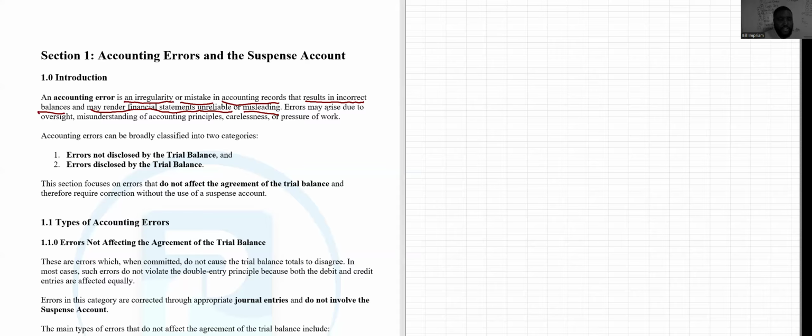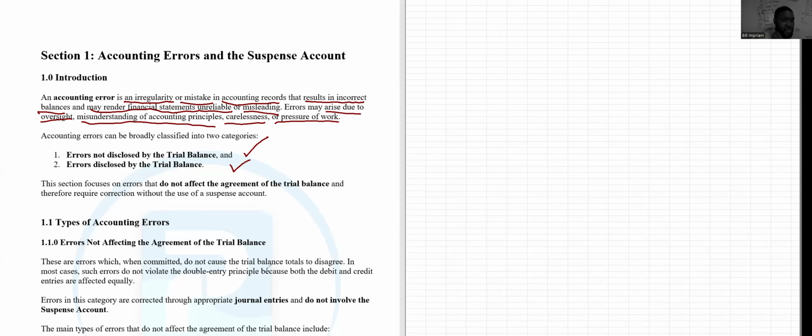Errors may arise due to oversight, maybe you didn't see, misunderstanding of accounting principles, carelessness, or pressure of work or pressure from management. So this is tied to the way we work and our ethics as well, because pressure can also make you make mistakes. When we talk about accounting errors, they can be classified into two categories: errors that are not disclosed by the trial balance, and errors that are disclosed by the trial balance, or simply errors that do not affect the trial balance and errors that affect the trial balance.